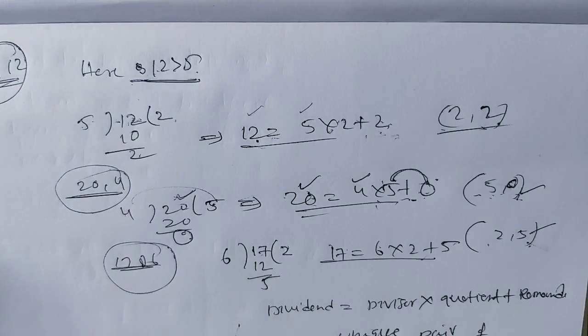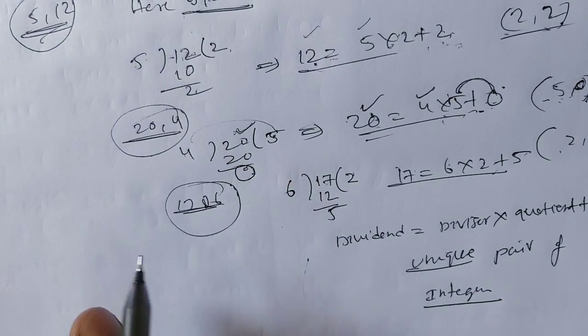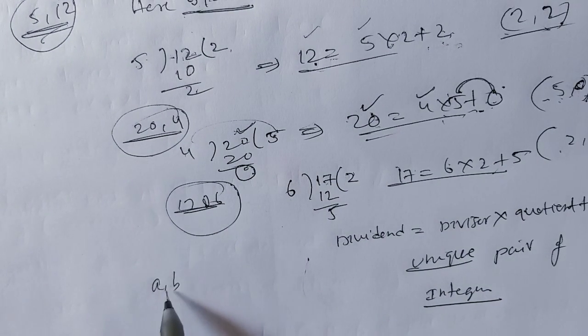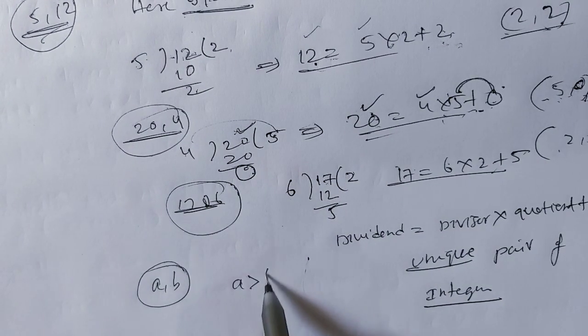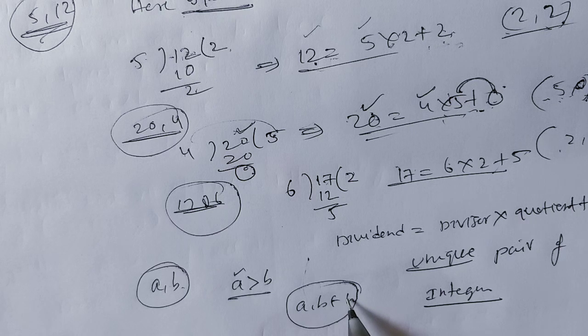If we simplify in a more formal manner, for example, a, b are two numbers where a is greater than b, and a, b are positive integers. Positive integers means I can take natural numbers.